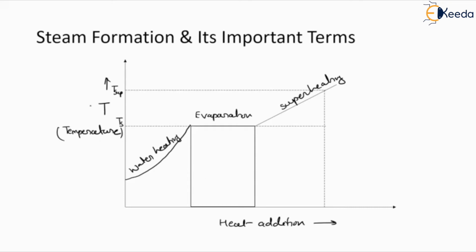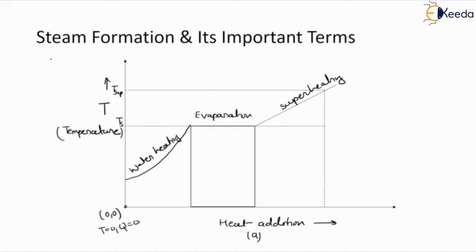We can define this condition with the help of one graph, showing the variation of temperature and heat addition. When we are at the origin point, the temperature will be 0, and if we consider heat addition as Q, this Q value will be 0. So we will start from here.